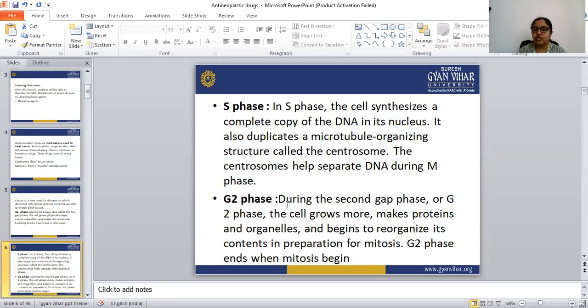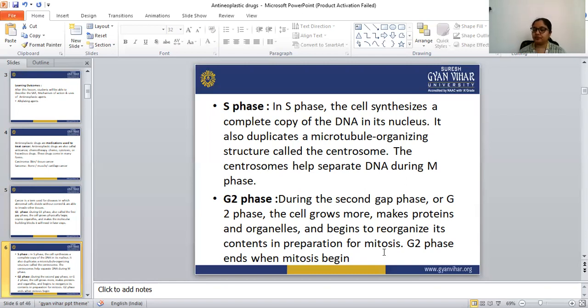Then next is the G2 phase. During the second gap phase, or G2 phase, the cells grow more and make proteins and organelles, and they begin to reorganize their contents in preparation for mitosis.